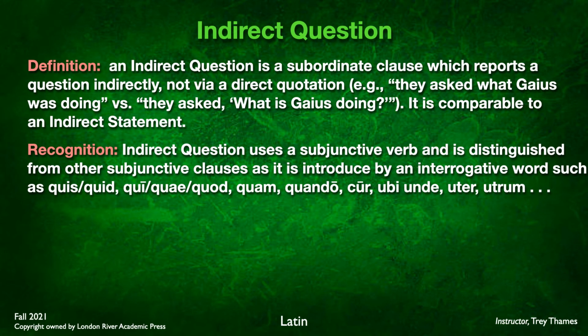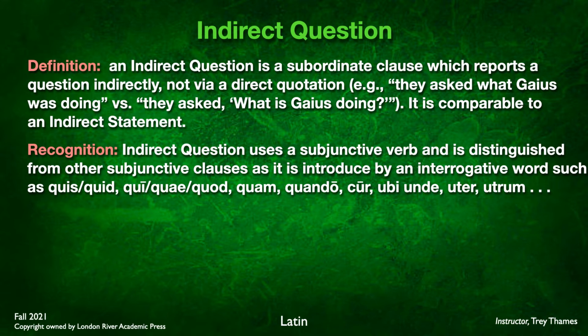Now, how do we recognize an indirect question? Well, you're going to have a subjunctive verb in the secondary clause, and it's going to be distinguished from other subjunctive clauses as it is introduced by an interrogative word. Previously, we've had purpose and result clauses introducing the secondary clause with ut.